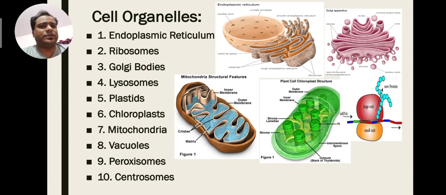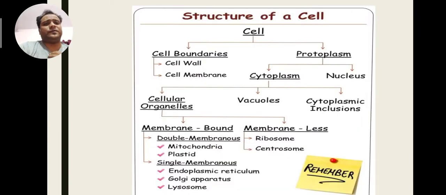Now moving on, the first is endoplasmic reticulum. Before that, I want to explain the structure of the cell. The cell is divided into three basic parts: cell boundaries, protoplasm and cell organelles. Cell boundary means how they are covered. They are covered by the cell wall and plasma membrane. Protoplasm means the living content of the cell. The living content of the cell is cytoplasm and nucleus.